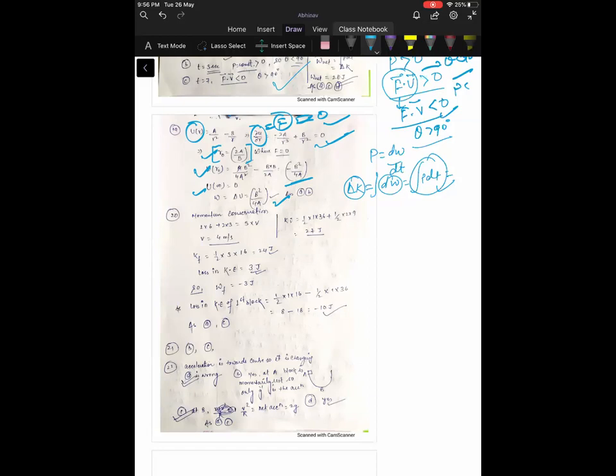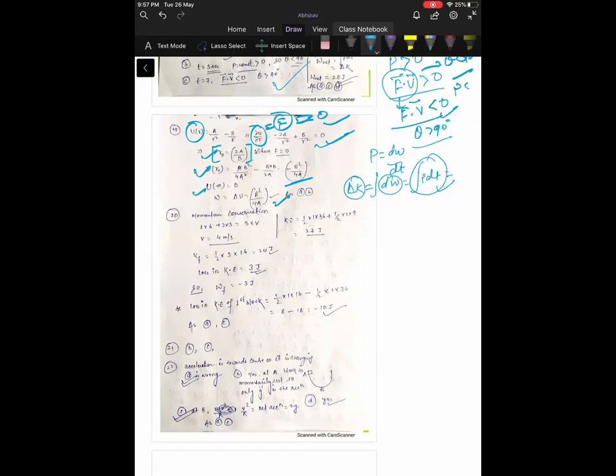So loss in energy, how? Why is the loss in energy equal to 3 joule? Because it is a kinetic friction. So the work done by kinetic friction on the system will be negative. Kinetic friction on a body may be positive or negative, but the work done by kinetic friction on this system will be negative. So now it is clear, I think.